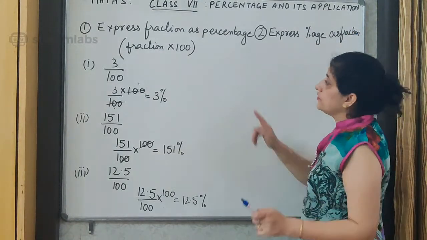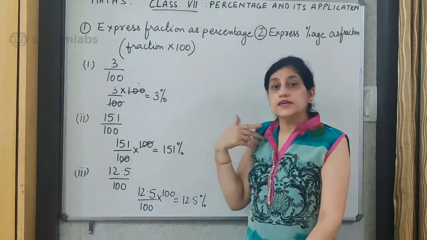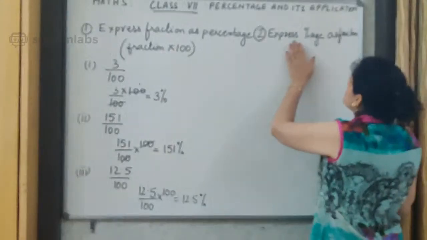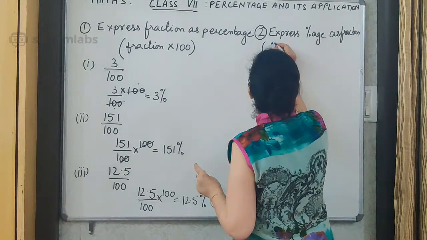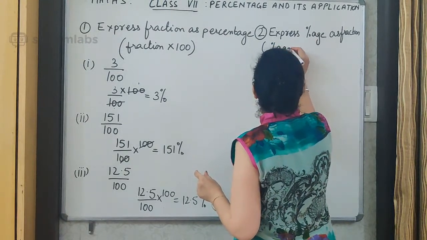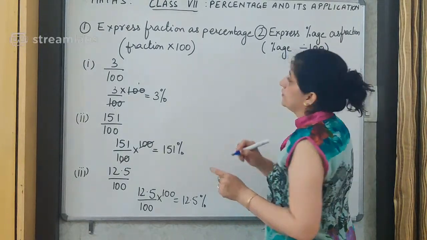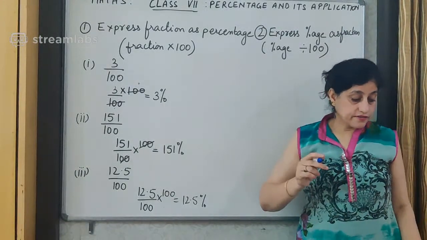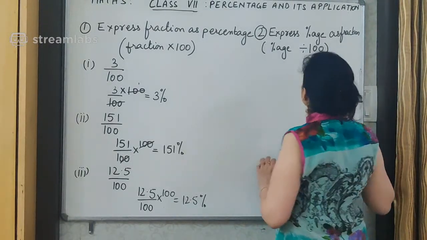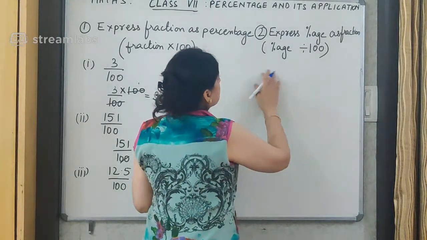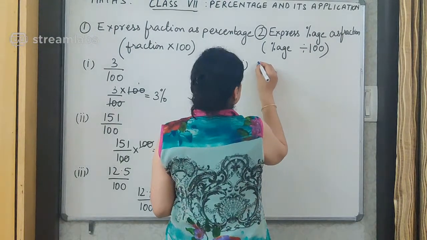As we have said, if we have to express fraction as percentage, we multiply by 100. Similarly, if we have to express percentage as fraction, it will be the opposite. So that will be the given percentage divided by 100. What will it be? The given percentage divided by 100. Alright.